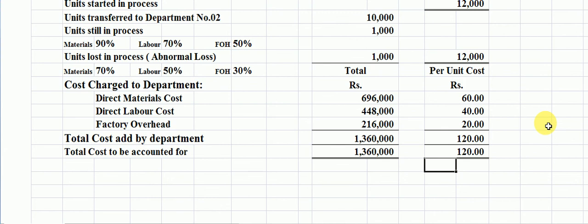Students, we have found out the per unit cost against material cost, direct labor cost, and factory overhead cost here. I think you are understanding about this problem.